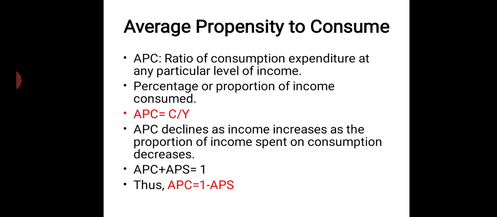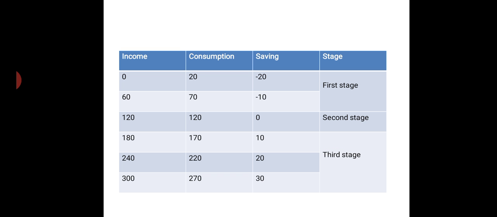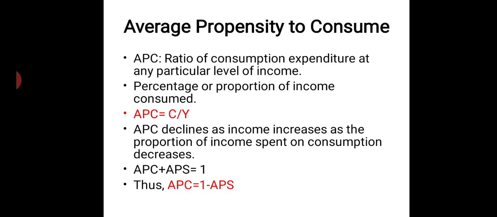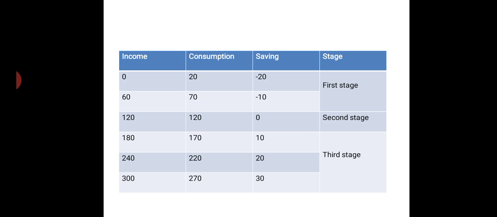Like in the table you can see that it is 20, 70, 120, consumption is increasing. So 20, 70, 120 is the absolute terms of consumption, what we exactly consume. When we see that consumption is increasing, you cannot say that APC is declining there. APC means that the proportion we spend when there is an increase in income reduces. Earlier in the table, when we had only 60 income, we used to spend even more than what we earn on consumption. When it was 120, we completely spent our income on consumption.